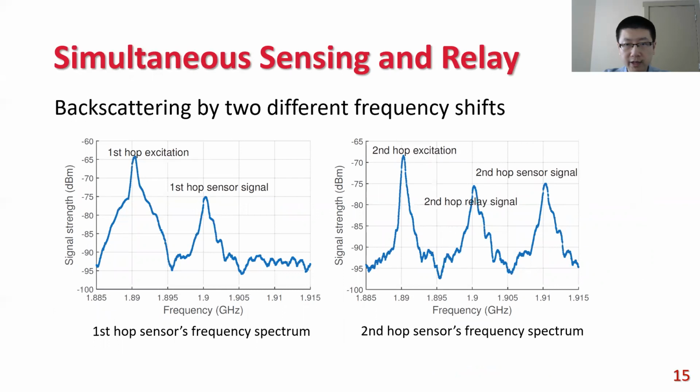Each Decouple sensor can do sensing and relaying simultaneously. We backscatter sensing data and relaying data to two different frequencies so that there is no interference between these two types of data.